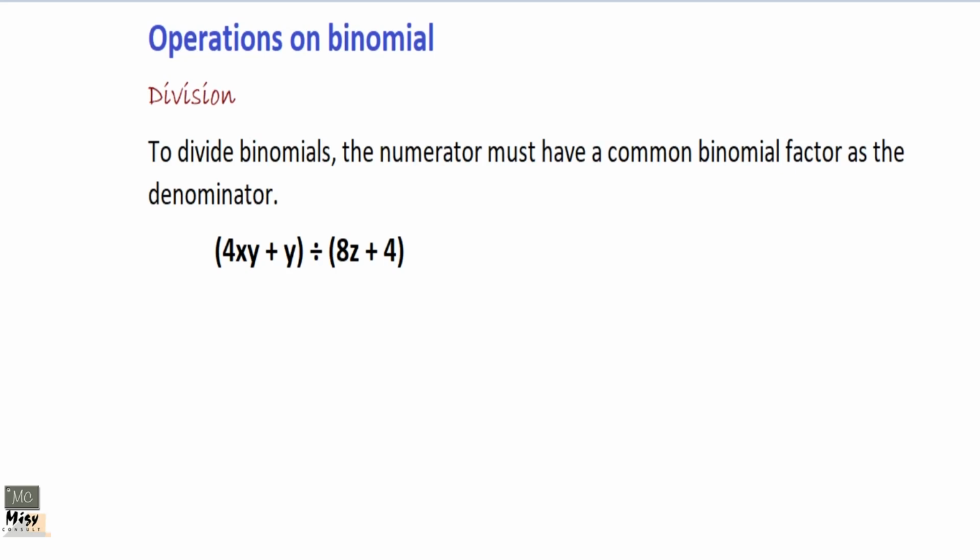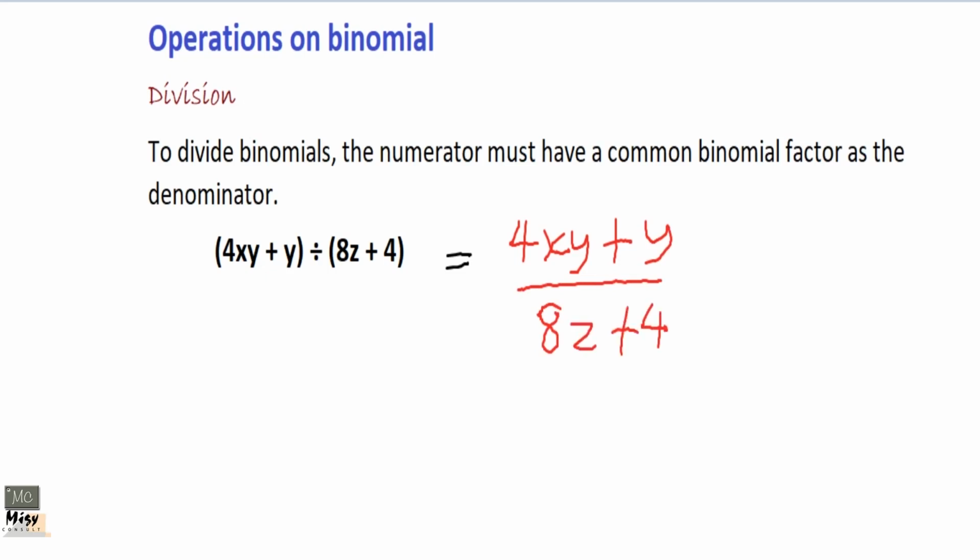Okay, so this can be written as 4xy plus y, all divided by 8z plus 4, so that it's more understandable. Please, you know this bar is under all of them, so this is treated as one number. The numerator is treated as a single number, so you cannot divide individual numbers out of that.